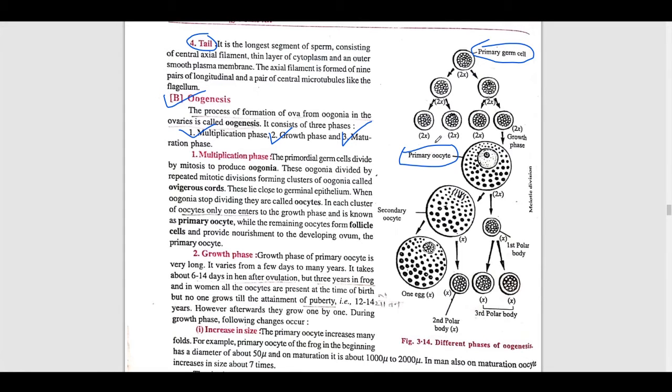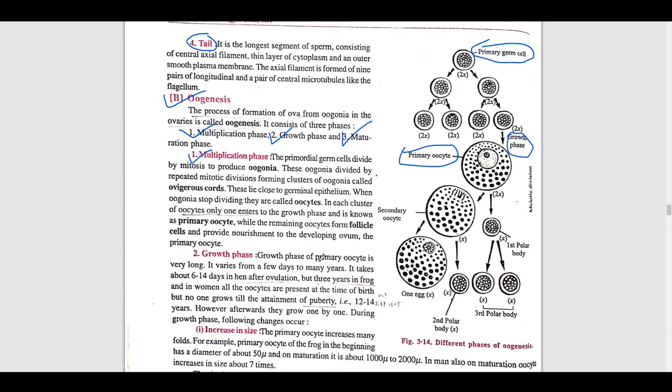It is diploid in number. Then it divides in the multiplication phase, and after this multiplication phase these cells are formed. In oogenesis only one cell will enter the growth phase. Here you can see this last one only grows in the growth phase, and in this growth phase the cell is known as the primary oocyte.